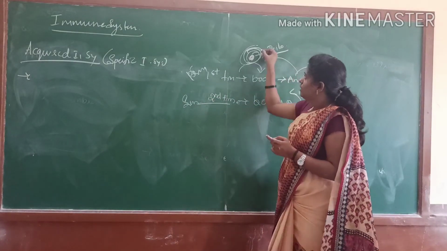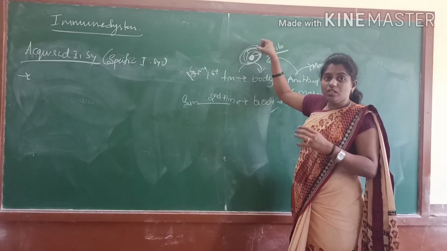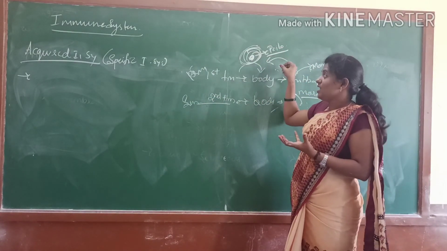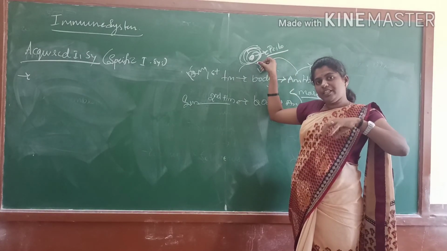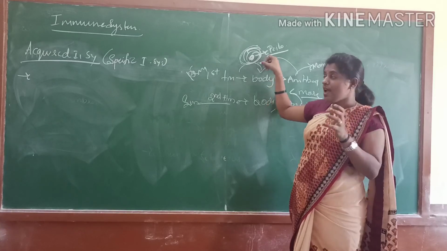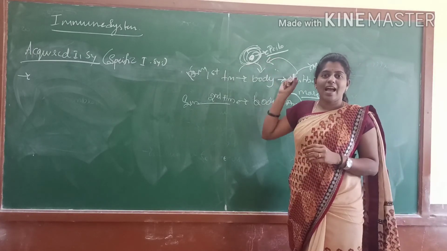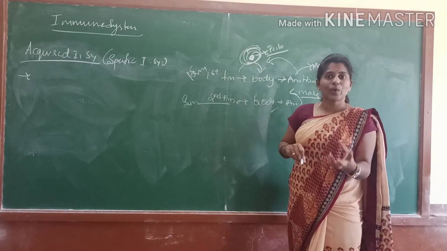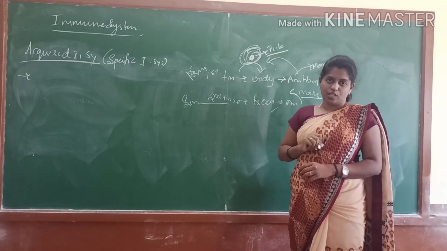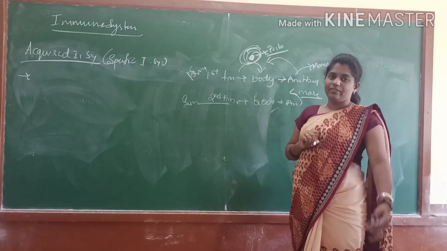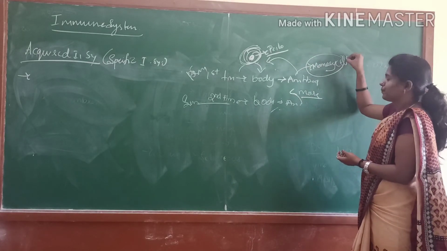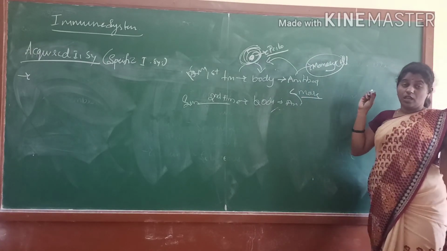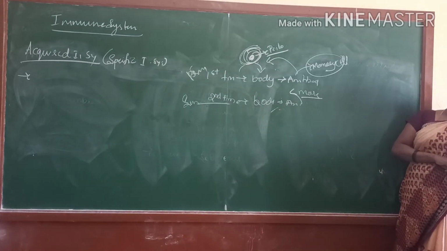Like that, the first time the body doesn't know about the pathogen. Once affected, it knows about that pathogen, and the second time it acts on it quickly compared to the first response, right? That is helped by the memory cell. Understood? The immune system gets memorized.